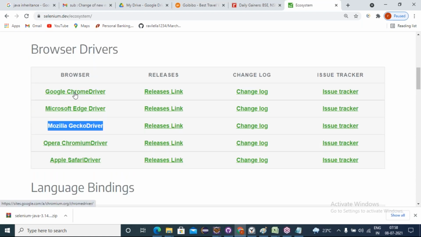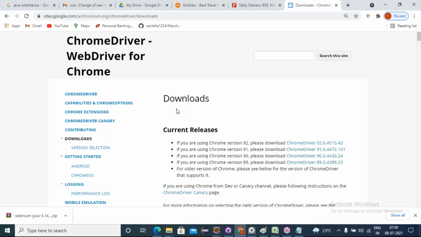Suppose we go to Chrome browser drivers, release links. If I click on release links, one second, it's loading. Yeah, here we can see. Friends, we have to download the Chrome browser drivers according to the version. What is the version of Chrome in your computer? First, you have to check it before you download the Chrome drivers.